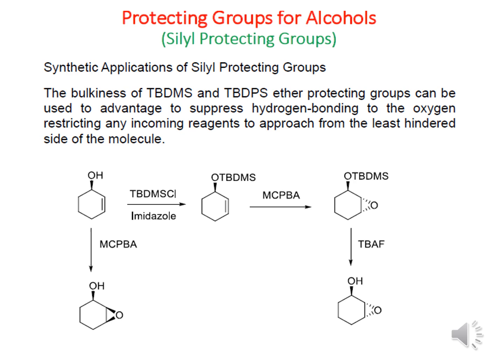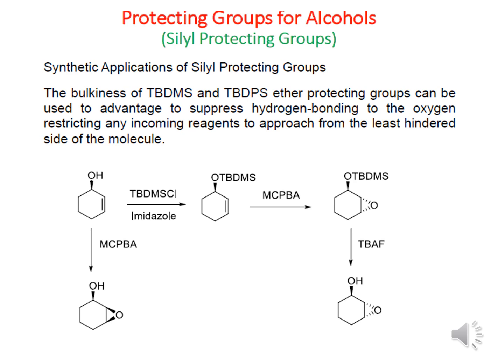So now we are going to discuss the synthetic application of silyl protecting groups. The bulkiness of the TBDMS, tertiary butyl dimethyl silyl, or TBDPS, tertiary butyl diphenyl silyl ether protecting group, can be used to advantage to suppress hydrogen bonding to the oxygen, restricting any incoming reagent to approach from the least hindered, or sterically least hindered, side of the molecule.